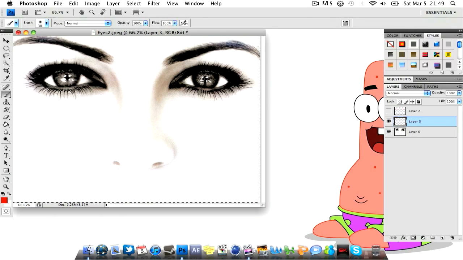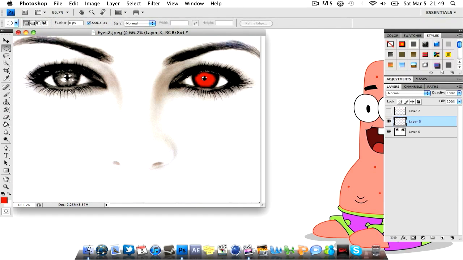So all you have to do is go ahead and color in a little bit around the outside, making sure you're coloring around the outside of the pupil. Try not to get it on the eyelashes or the eyelids or the whites of the eyes, but that can always be corrected later. After you get the one eye done, go to Select, Deselect, and we're going to do the same to the other.